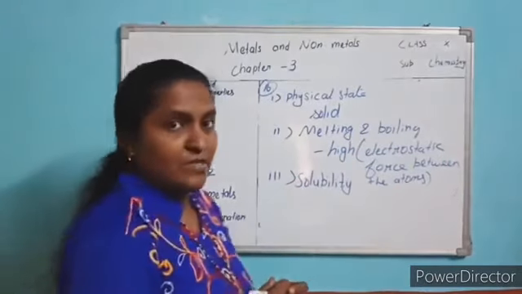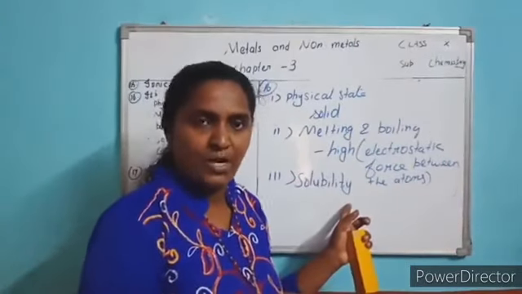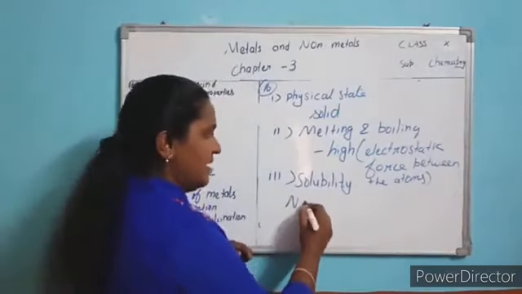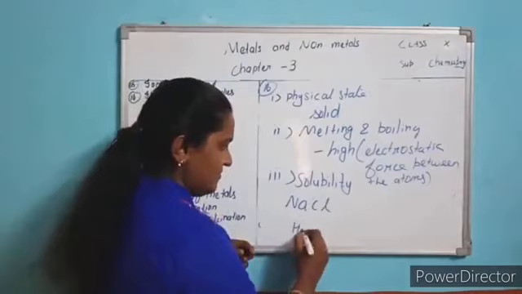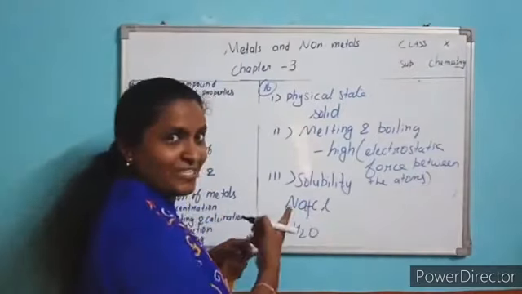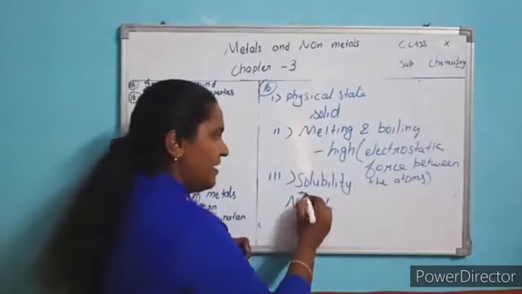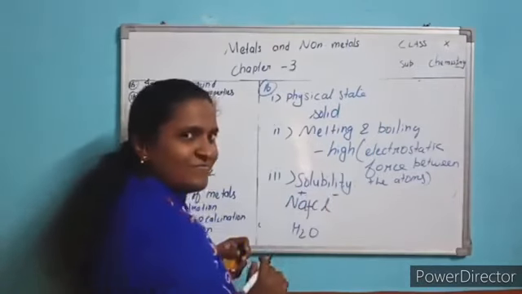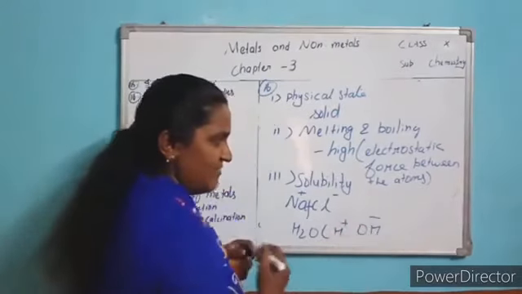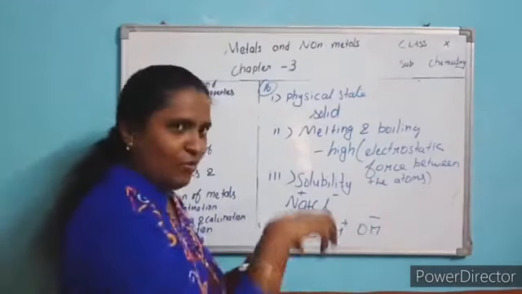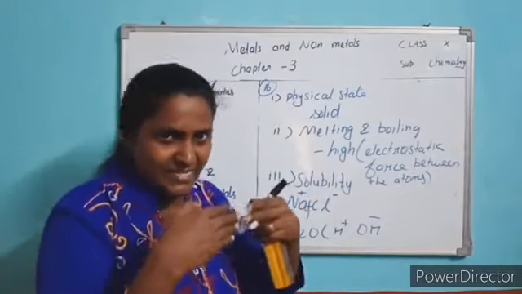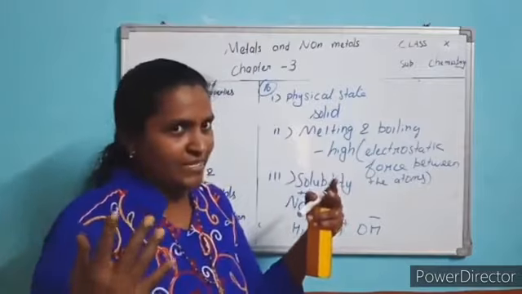Now, are they soluble in water? Yes, they are soluble in water, because when you put NaCl in water, the bond between them breaks, and it forms Na plus and Cl minus ions. And water has H plus and OH minus ions.